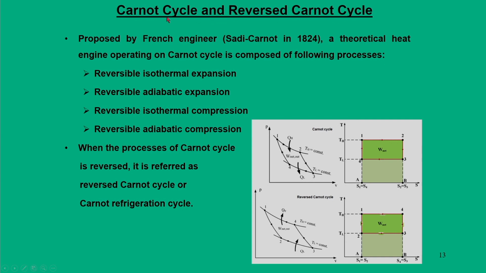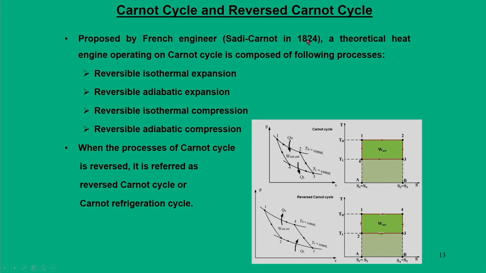The Carnot cycle gives the theoretical limit for a heat engine, and the reverse Carnot cycle puts a theoretical limit for a refrigerator or heat pump. It was proposed by the French engineer Sadi Carnot in 1824. A theoretical heat engine that operates in a Carnot cycle is composed of the following processes: a reversible isothermal expansion, a reversible adiabatic expansion, a reversible isothermal compression and a reversible adiabatic compression.